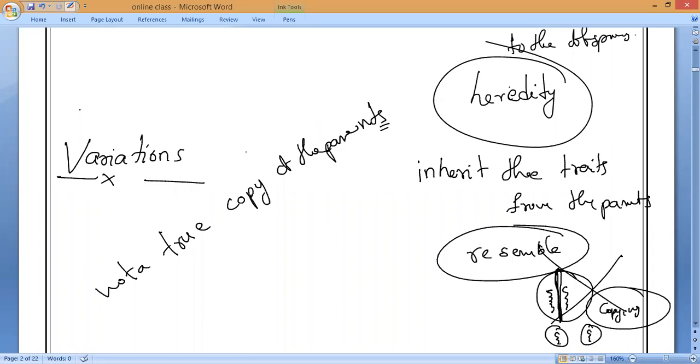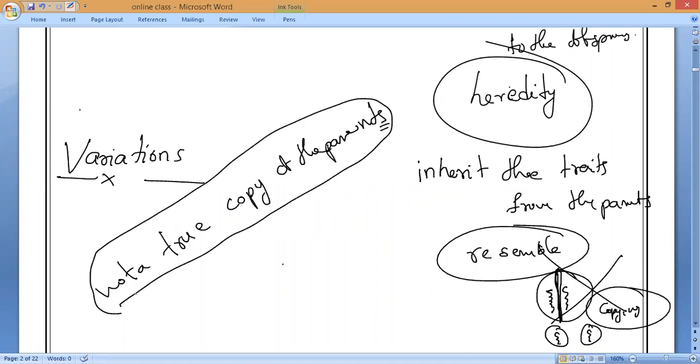So now, in sexual reproduction, they are not exact copies of the parents, because we have two parents. Two individuals of any one species are different from one another in some characters.